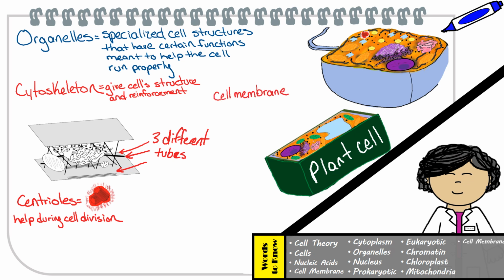Next is the cell membrane, which we previously mentioned is important to cells in order to keep everything in and any unwanted things out. In other words, the cell membrane is selective in what goes in and out of the cell, which is why we call it a semi-permeable or selectively permeable membrane.